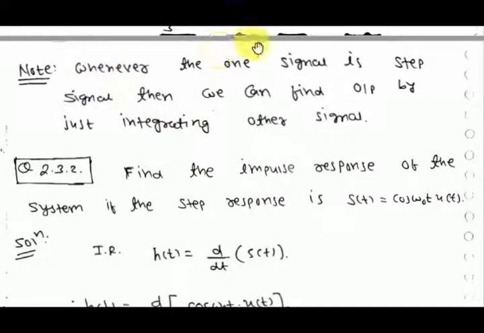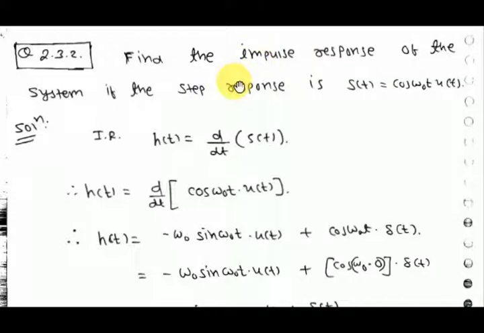So here one note is there: whenever one signal is a step signal, we can find the output by just integrating the other. Means, if we have to convolve two signals and one signal is a step signal, then we can find the convolution just by integrating the other signal. Suppose we have to convolve u(t) and s(t), that is, u(t) convolved with s(t), it will be equal to the integration of h(tau) d tau. You have to integrate the other signal, and you will find the convolution if one signal is a step signal.